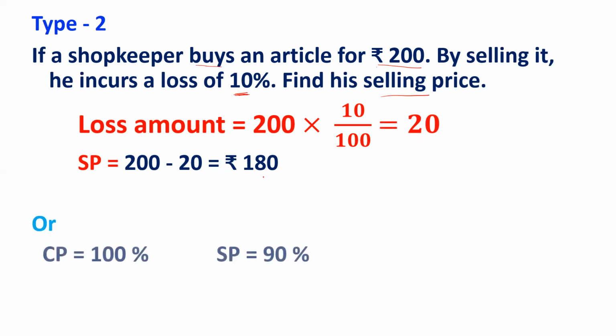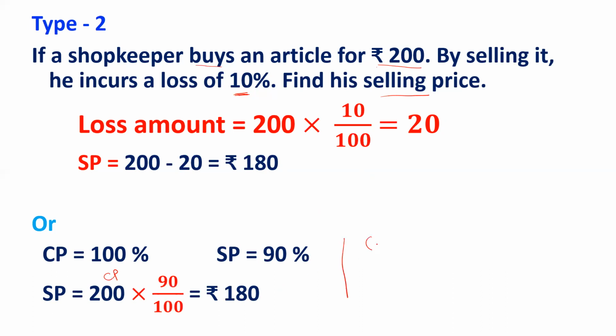Or as I told you, cost price should be taken as 100%. Selling price should be 90%. 90% of what? 90% of the cost price. Cost price is given as 200. So 90% of 200 is equal to 180 rupees. Or you can find, if you take the cost price as 1, selling price is 0.9, 200 into 0.9 is also 180 rupees. These are the three ways you can get the selling price from the cost price.